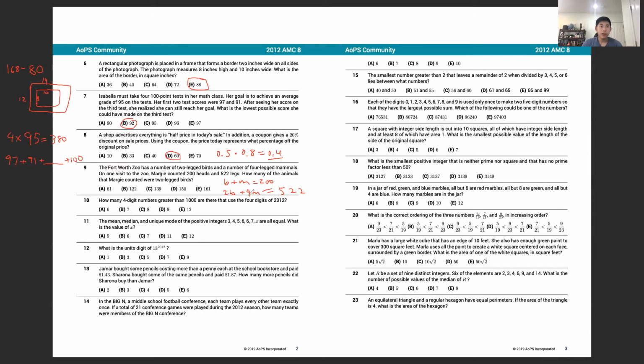We first divide the second equation by 2, and that would give us B plus 2M equals 261. Now subtracting the first equation from this third one, we get that M equals 61, and substituting back into the first equation, we have B equals 139.